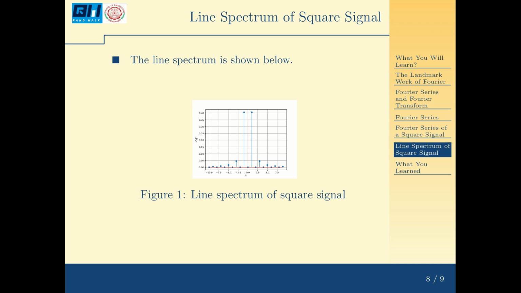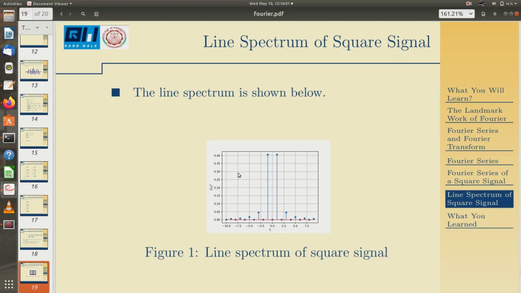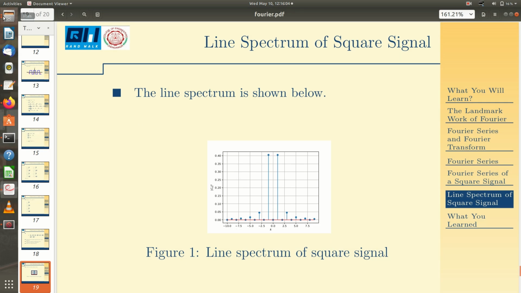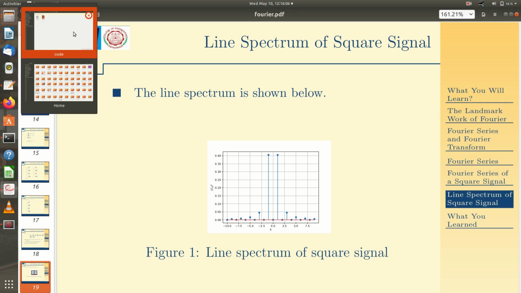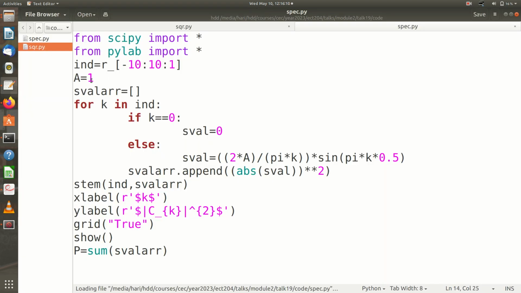So, now let us plot this |ck|^2, that is the line spectrum of the signal. We will take each ck value and plot it, and we will get the line spectrum. I have another code for that. Here I assume that A is 1. I keep a blank array to which I can add this spectral value, |ck|^2.